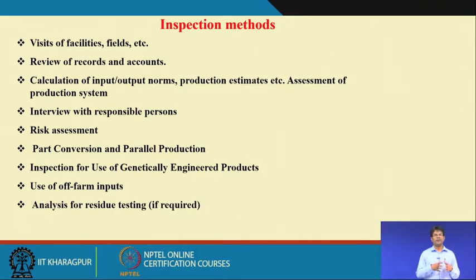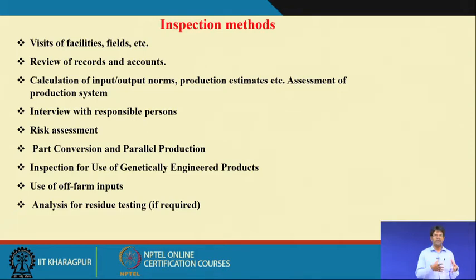So, as per the producers or the farmers or any groups, the inspector has an interview with the person who is involved in the production process, and risk assessment in case there is any failure or loss, and part conversion and parallel production, because sometimes we recommend the conversion of the field on a step by step basis, as the whole field cannot be converted to organic at a time.